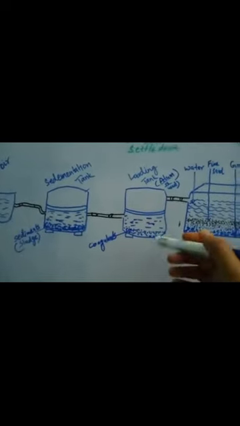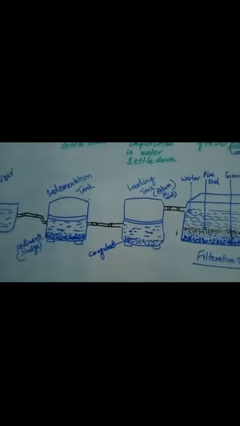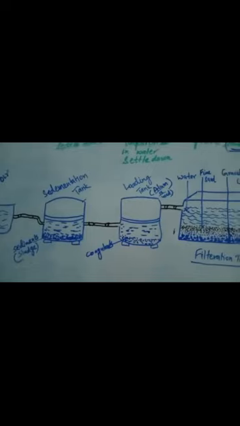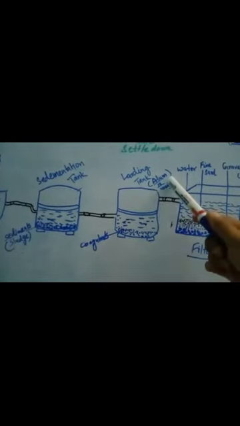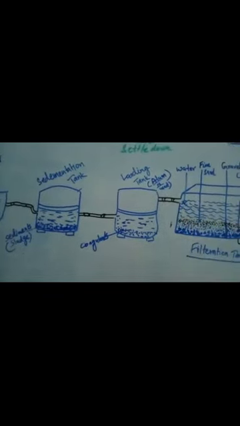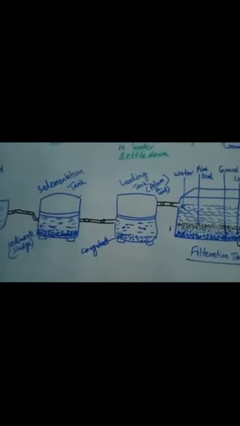In the loading tank, the loading process takes place. What happens is that still some suspended impurities are there in the water. Those are the fine suspended particles and clay which are still spread along with the water, and which are not able to settle at the bottom of the sedimentation tank. So in the loading process we add alum to make these fine suspended particles and clay particles heavier.